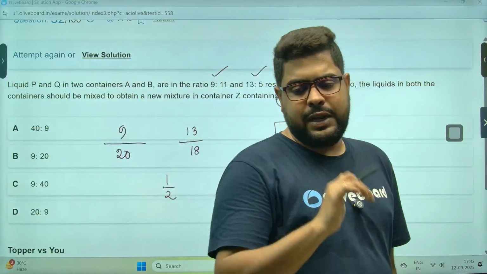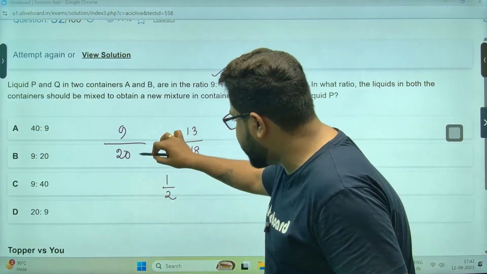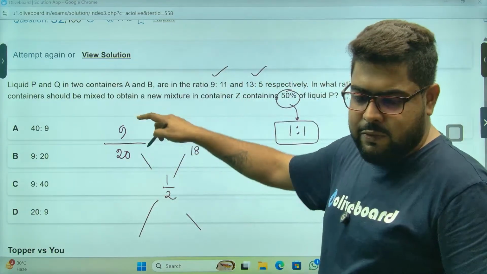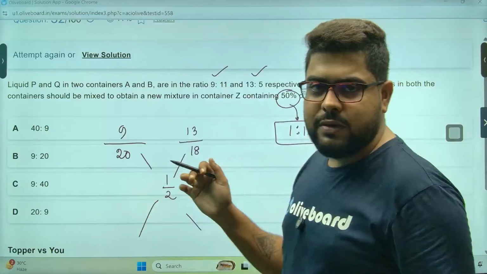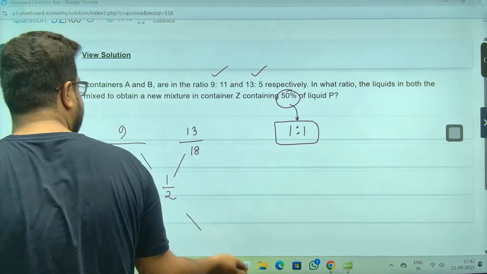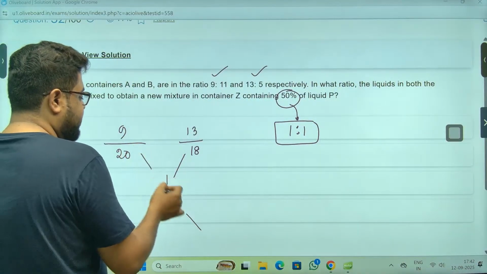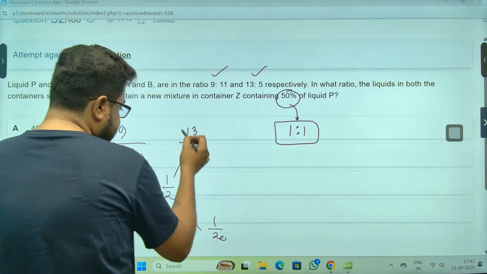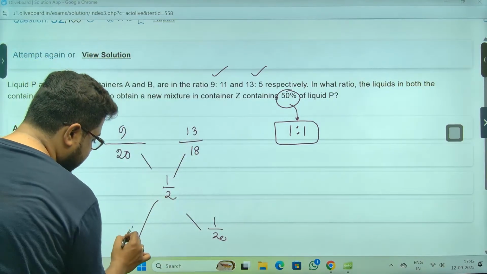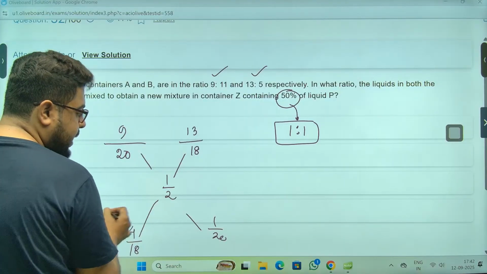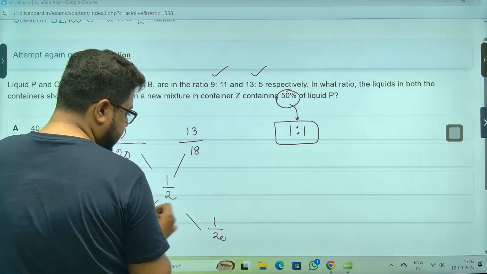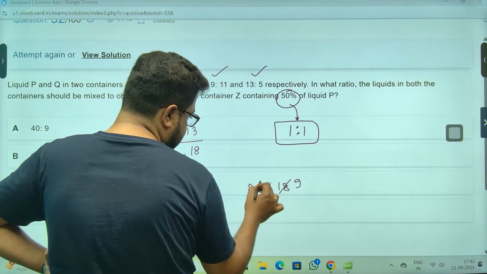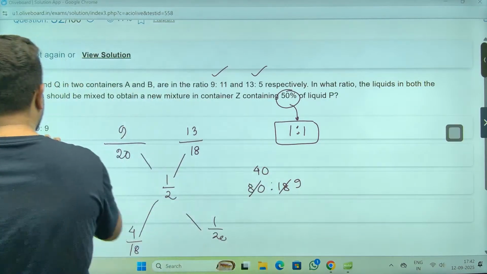Now again, many people like to use the alligation here only, and many people multiply with the LCM to get the good value. Whichever you prefer, I'm just doing it like this. So this is 10 by 20, so it is 1 by 20. And this is 9 by 18, so this is 4 by 18. So like multiply, it is 20 into 4, 80 ratio 18, so 9, 40. 40 ratio 9 is the answer, option number A.